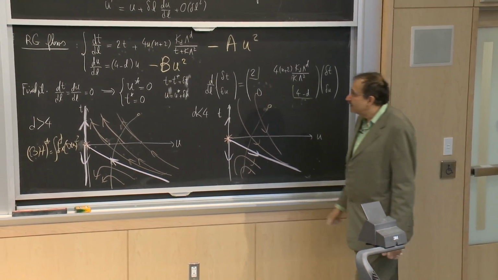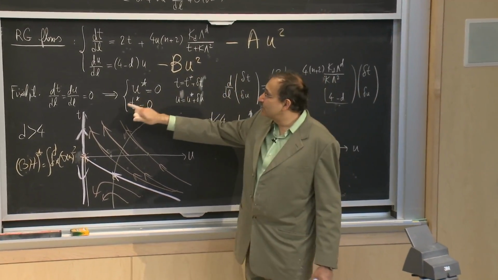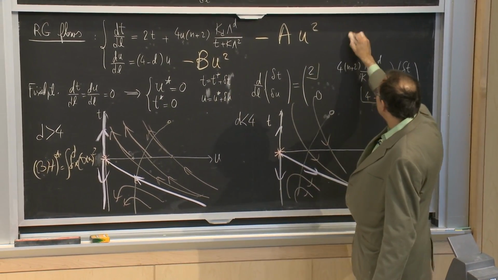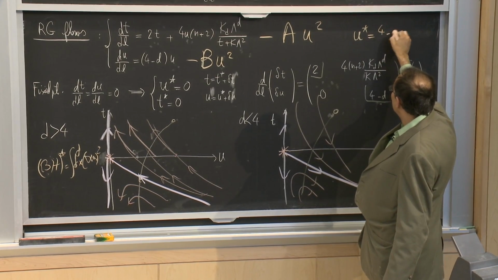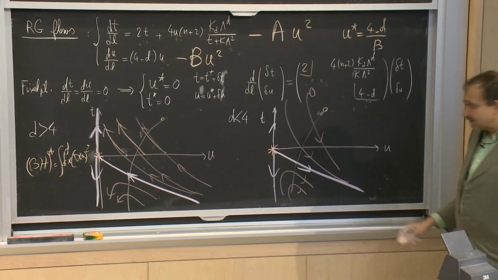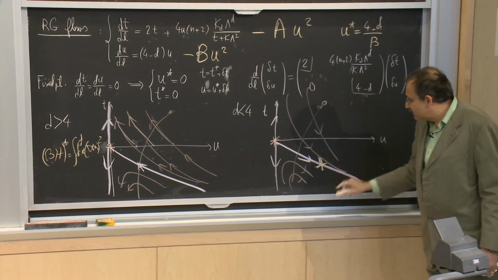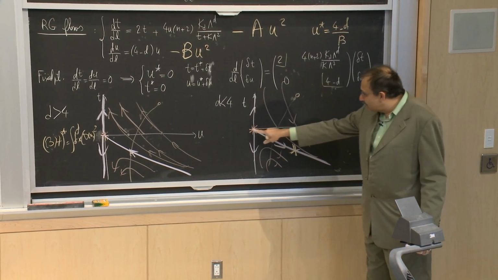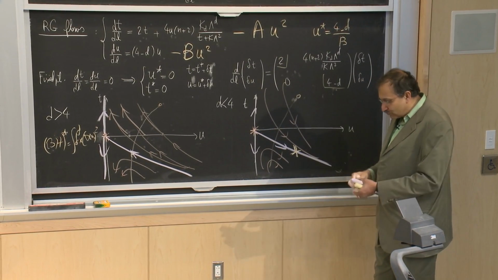But then you can see that if I search for the fixed point, I will find another one at u star, which is 4 minus t over b. So I will find another point, and indeed will find that things that left here will go to that point.